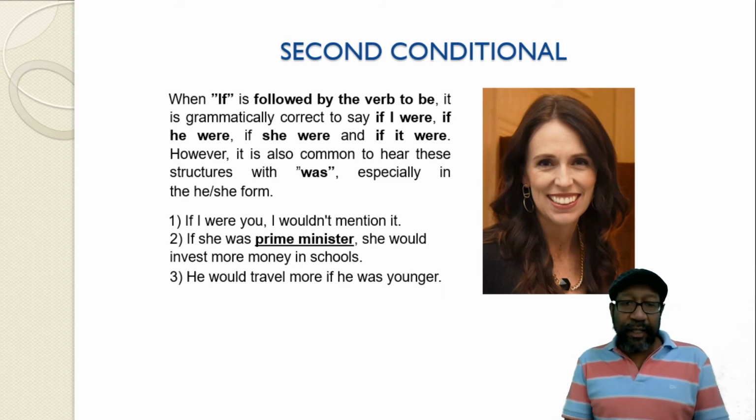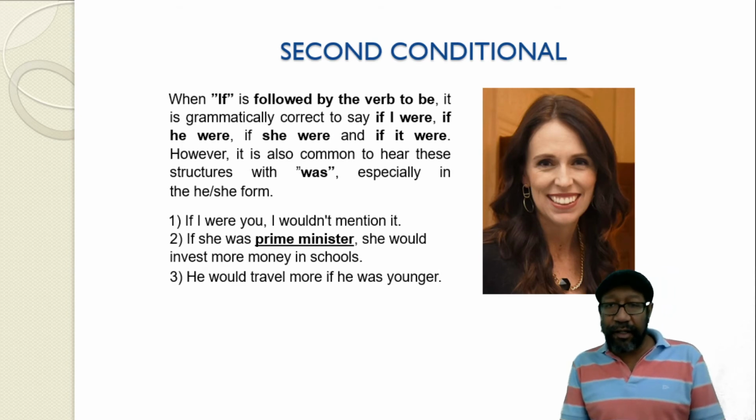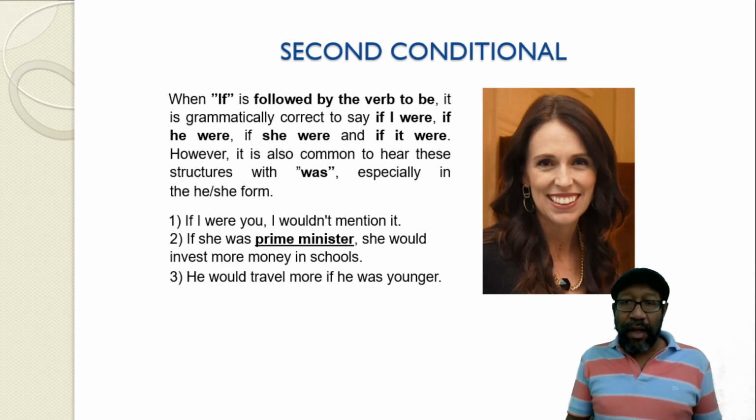And the third one, he would travel more if he was younger. And as you can see, all the situations must need a condition to happen. So this is why it can be impossible, hypothetical, or unlikely to happen.